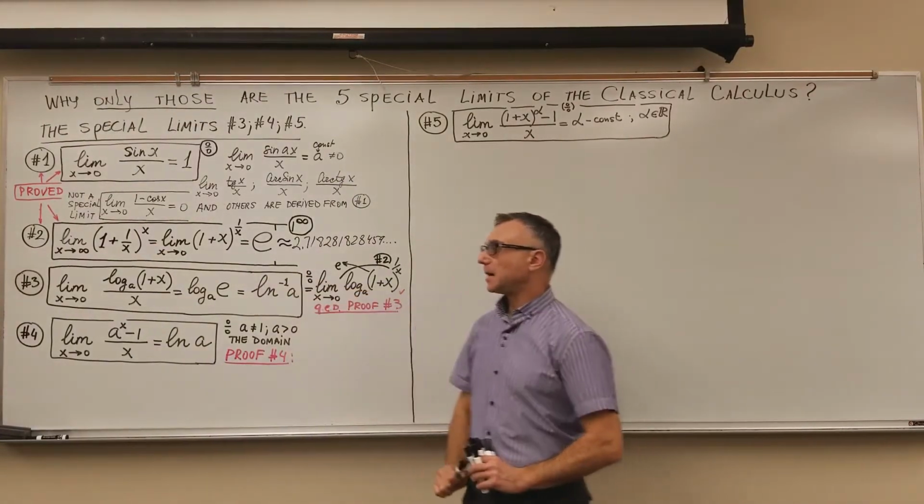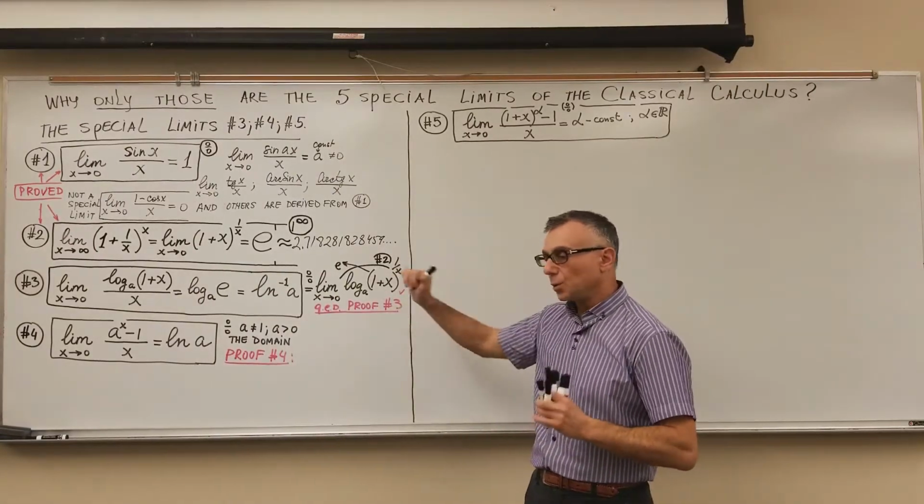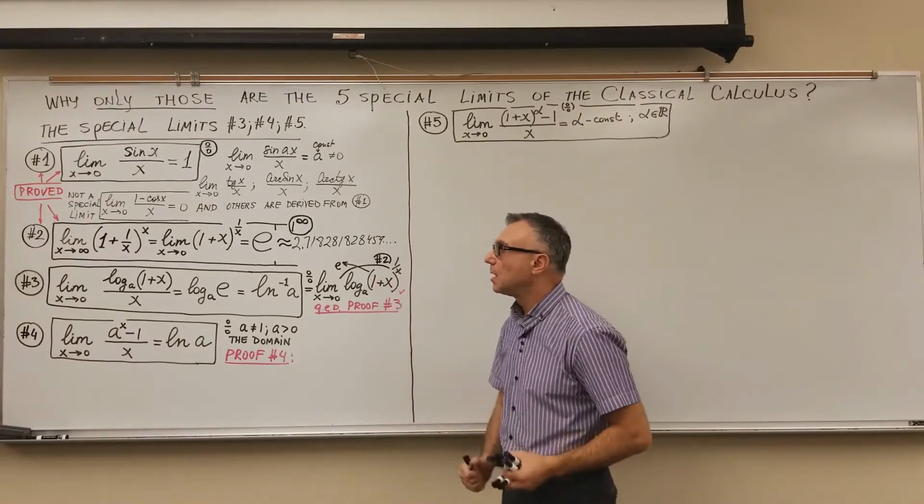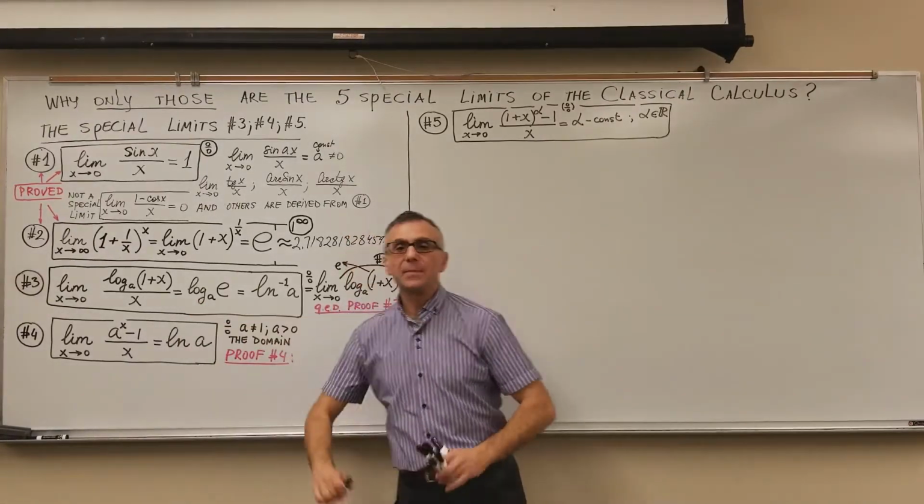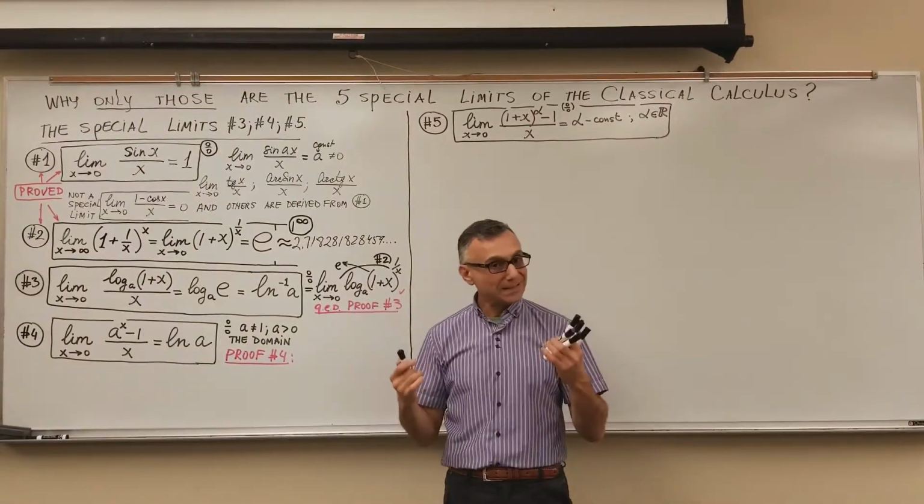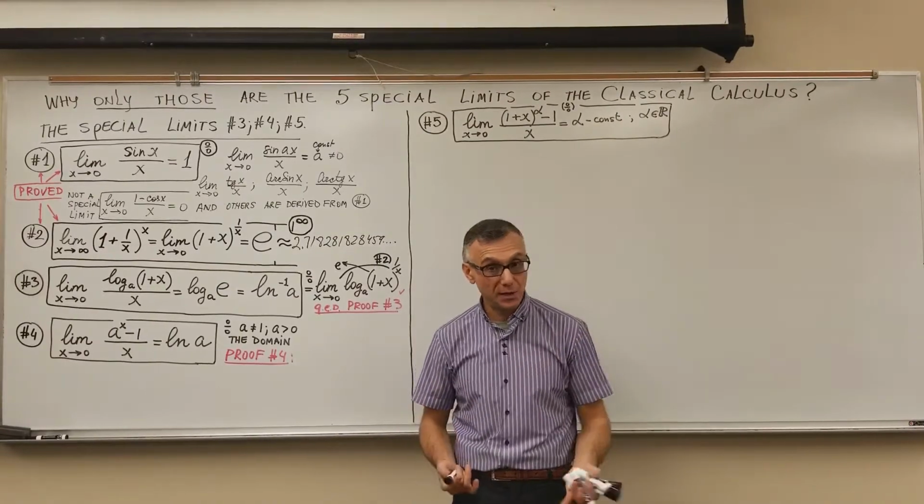So what is special about the second limit? That is the discovery of this magical, super important number e. That is a different nature. That is not a trig nature. The special limit number 3 is very easy to prove. It is a new limit: log of (1 plus x) base a over x when x goes to 0.